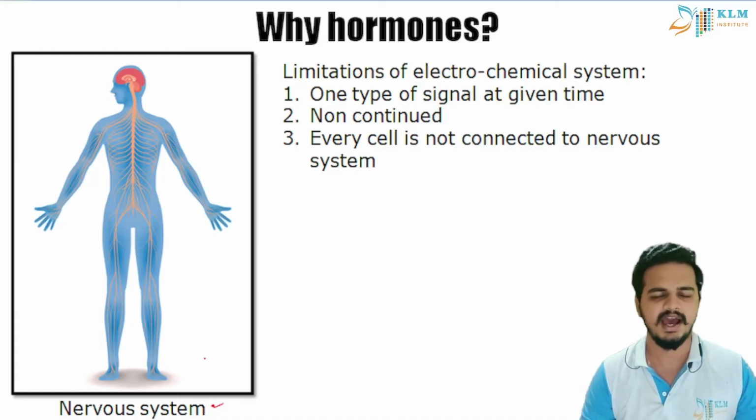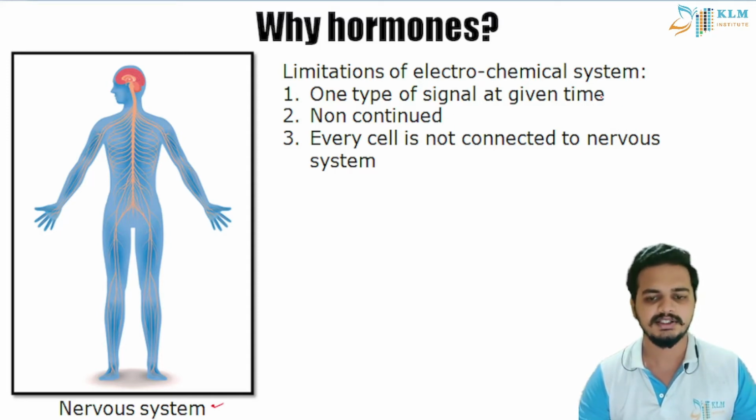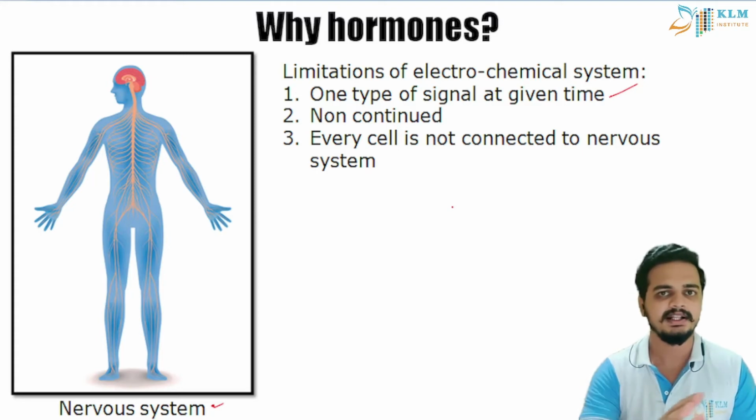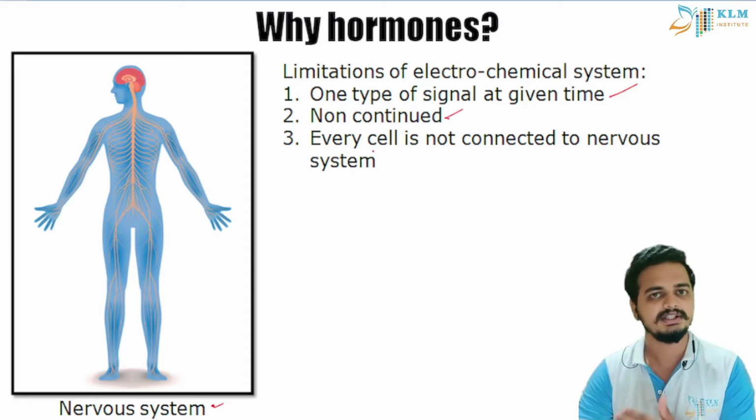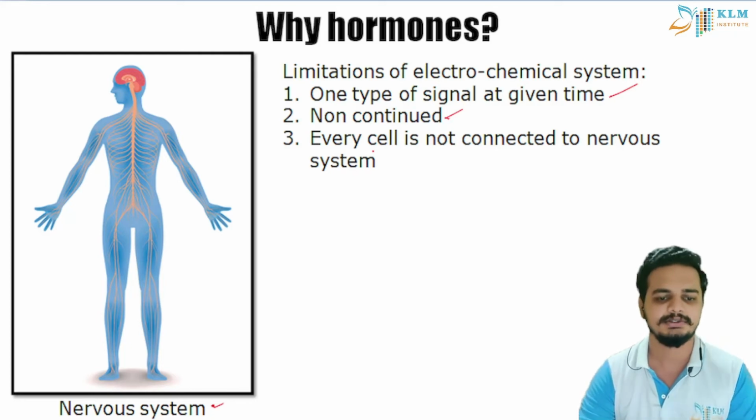So students, we have a very well developed nervous system. Then why do we need hormones? I will tell you some of the basic limitations of our nervous system. Only one type of signal can be given at a time. That is, if your brain wants to connect your hand muscles to something, it can only tell one thing, and it cannot be simultaneous, it cannot be continuous. Once it goes, it has to wait a few milliseconds for the next signal to be sent.